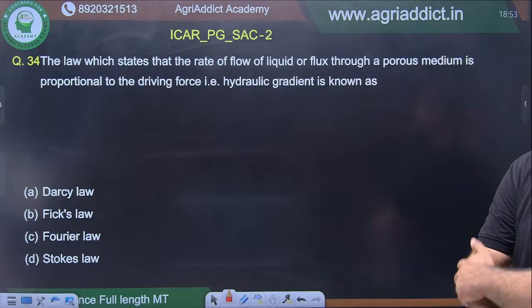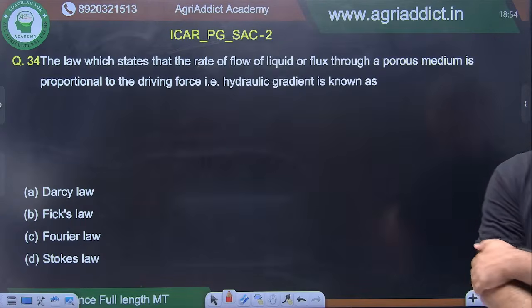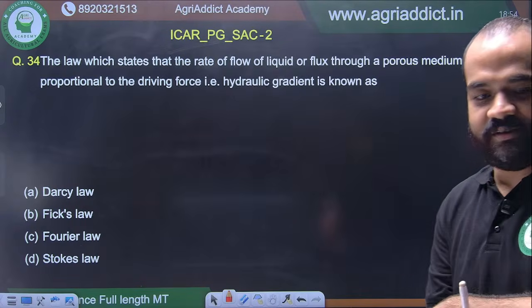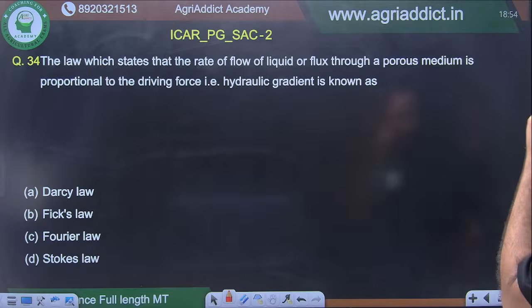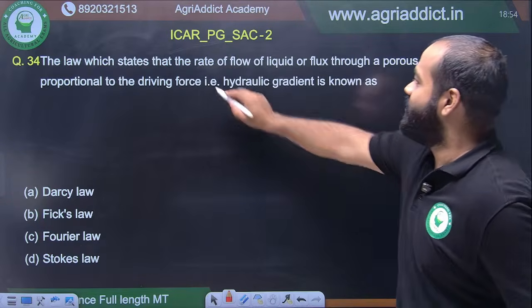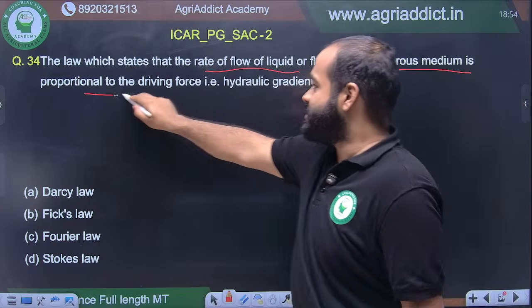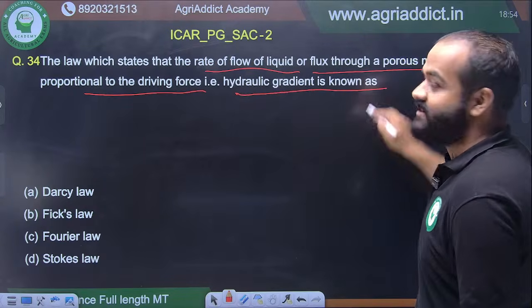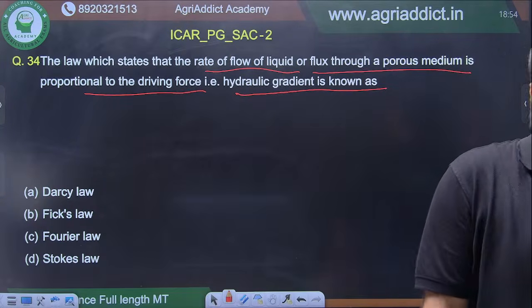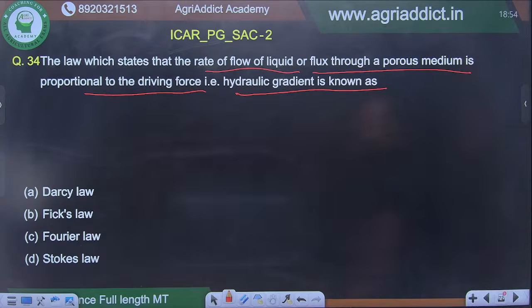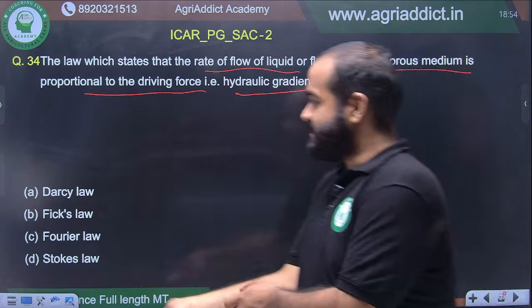This is a very easy one. I will not allow any time for this. We will just move on. The law which states that the rate of flow of liquid or flux through a porous medium is proportional to the driving force, that is the hydraulic gradient, is known as... Darcy's law. Yes, very good.